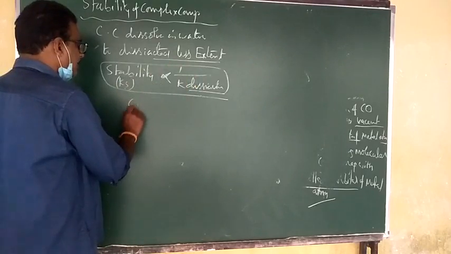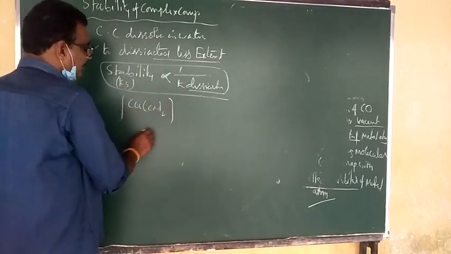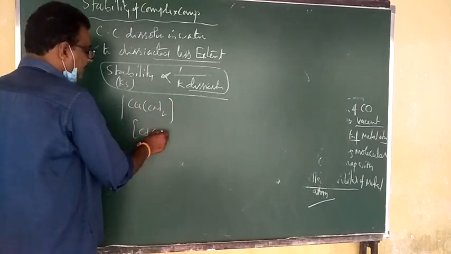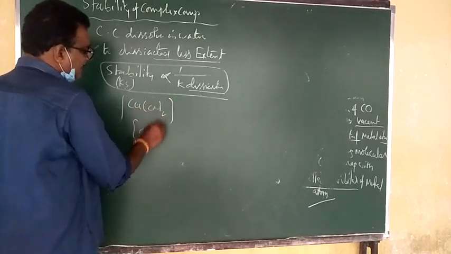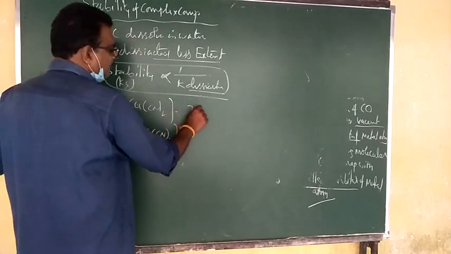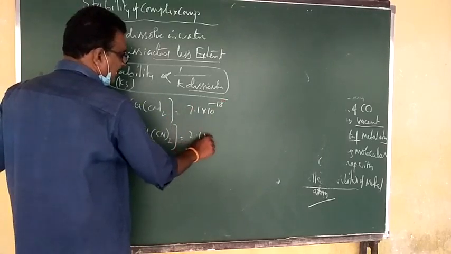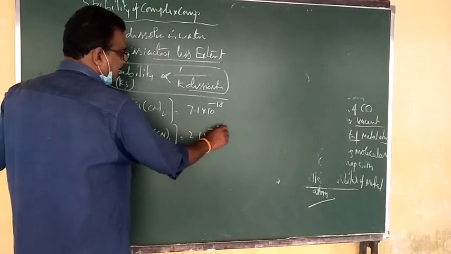For example, [Cu(CN)4]2- and next, [Cd(CN)4]2-, the cadmium cyanide complex. This one has a value of 7.1 × 10^-8 and this one has 2.1 × 10^-28.